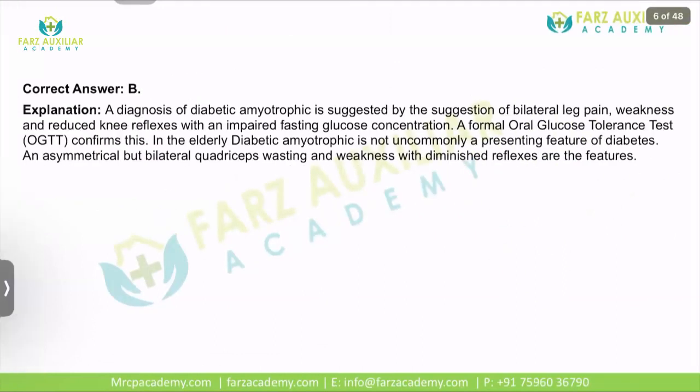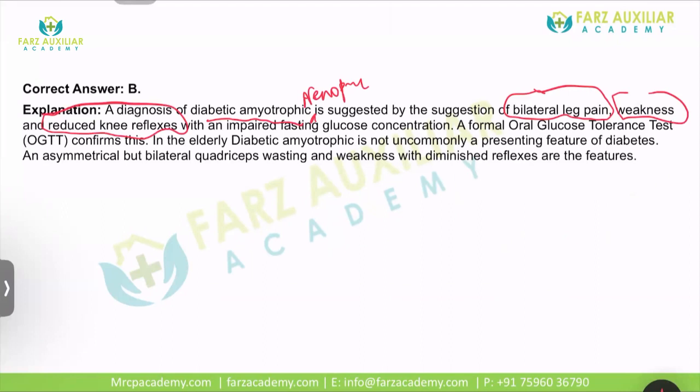So yes, the diagnosis is diabetic amyotrophic neuropathy. The word neuropathy is missing here. So this is suggested by bilateral leg pain because it is painful, along with weakness and reduced knee reflexes. So the knee reflexes are also gone. So I'm telling you, it is almost similar to GBS.